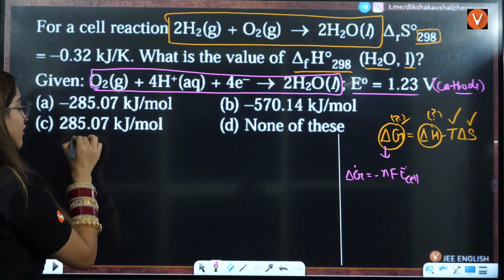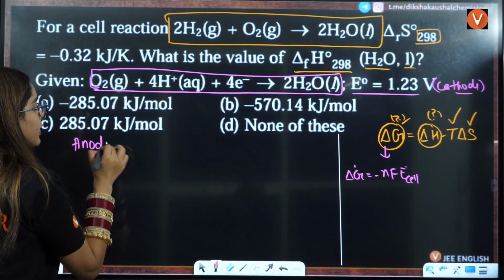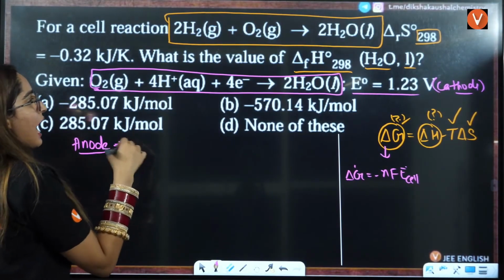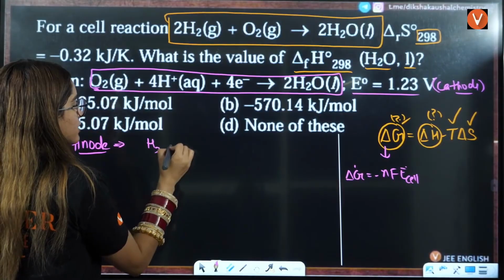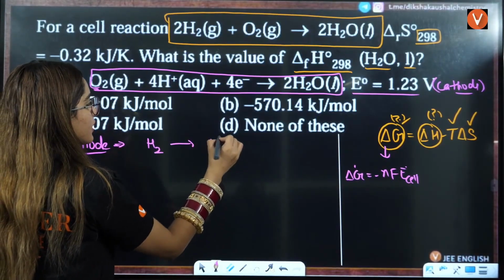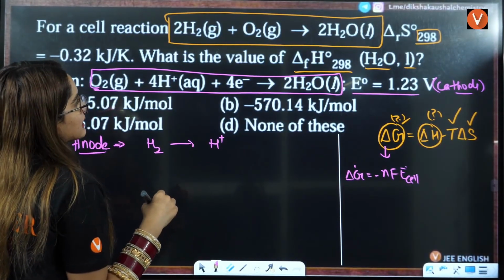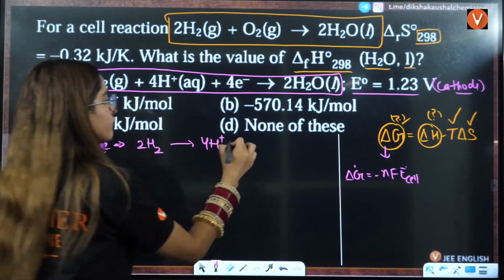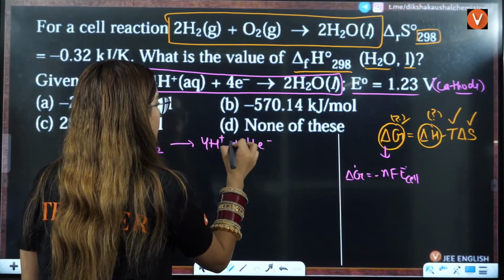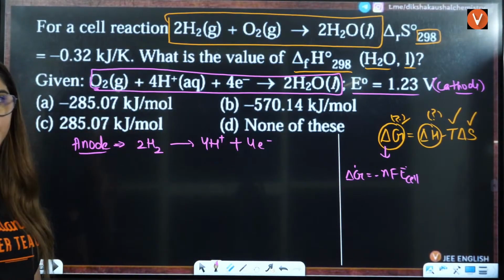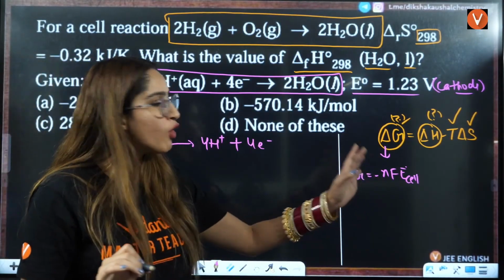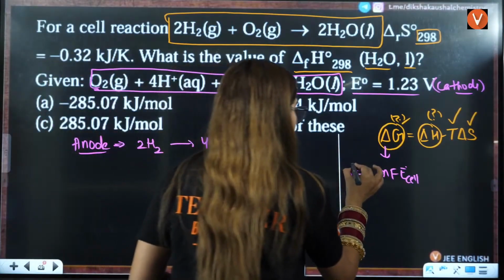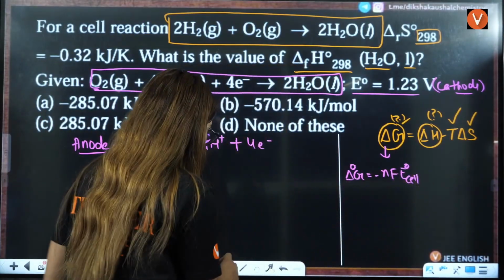So firstly, we have to write the reaction at anode, what is happening at anode. At anode it is losing, so it will be H2 that is losing and it is becoming H positive, right? 4H positive will be there, right? Only then 4 electrons it is losing, because number of electrons lost and gained should be equal. That means the value of n will be equal to 4.